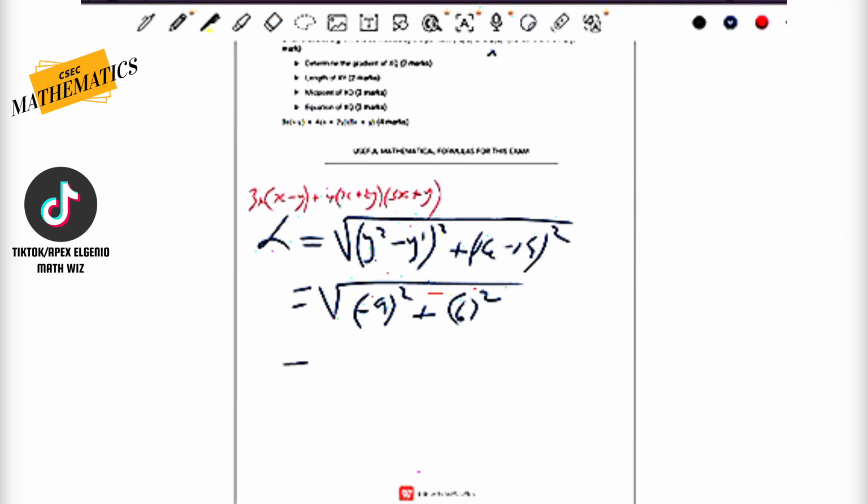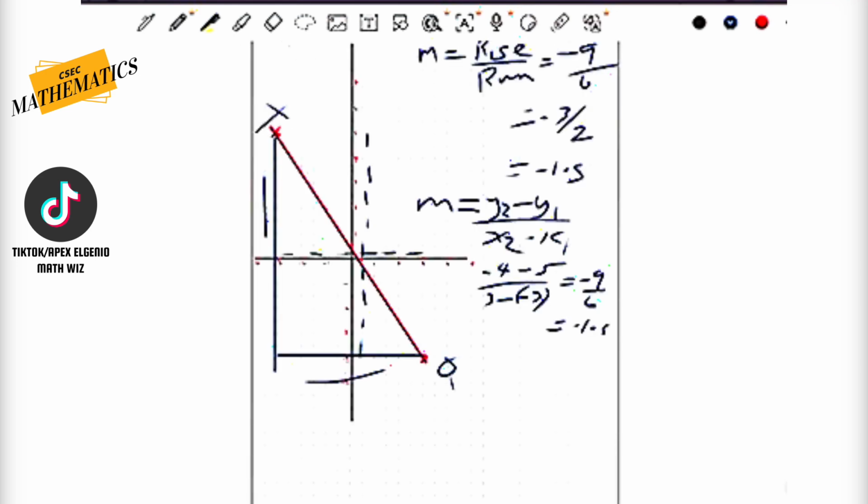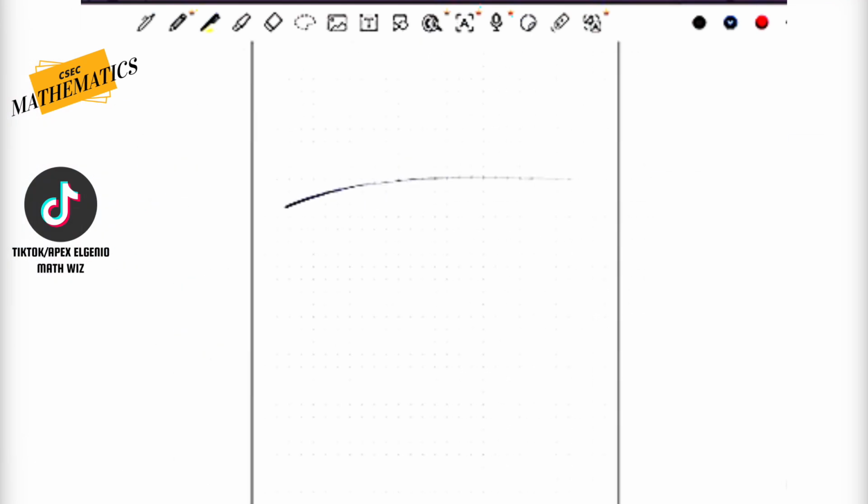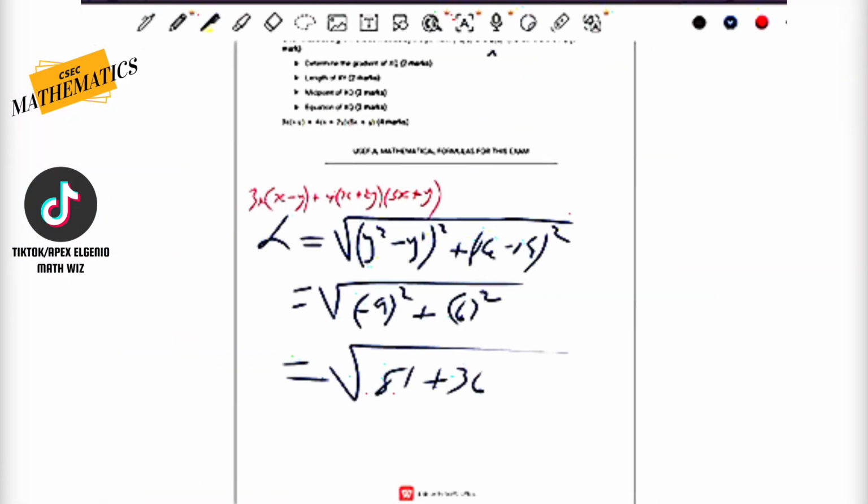Beautiful. We're almost to the end of the video. I know you guys are tired, and I also know that you guys are entertained. So let's continue. Square negative 9, you're going to get 81. Squaring 6, you're going to get 36. And another reason why you will never have a negative here: let's say you're not focused and you end up with negative 81, and you add that to 36. Guess what happens? You get a negative 45.